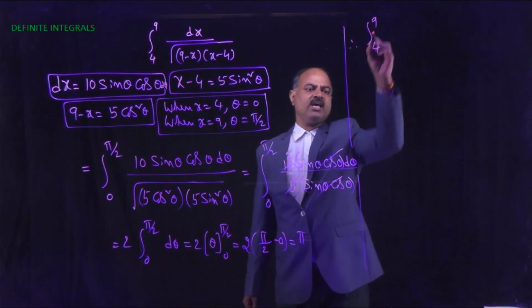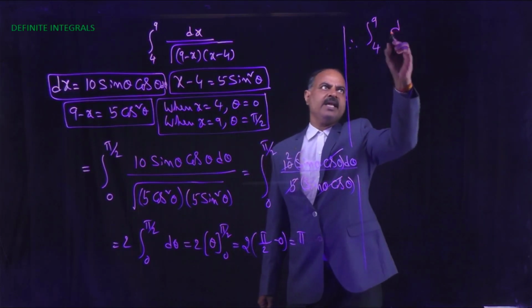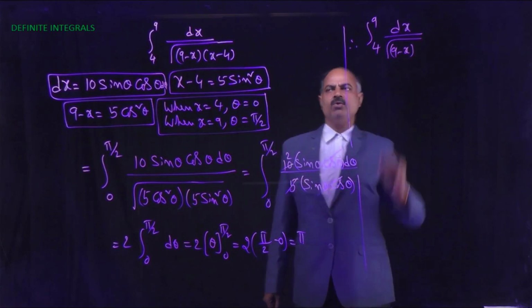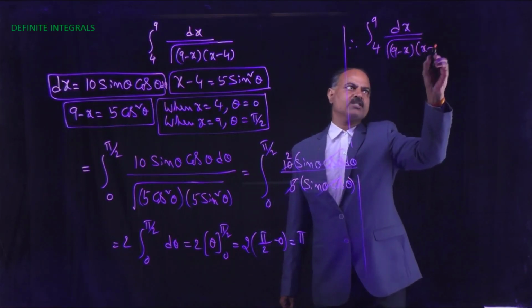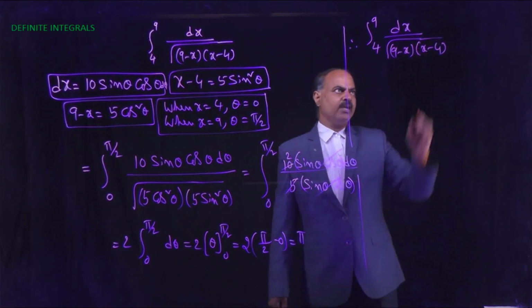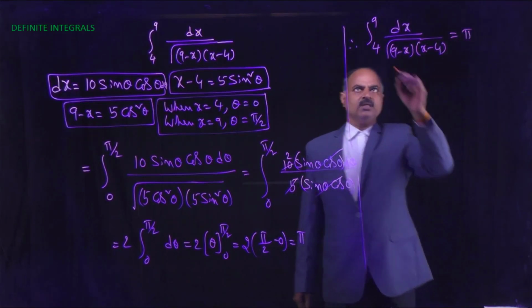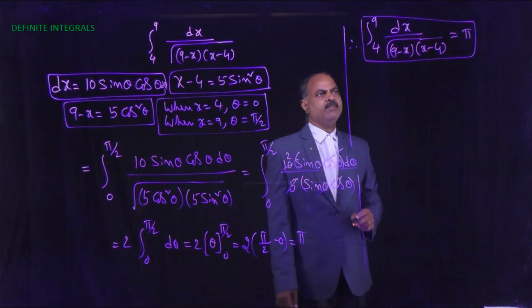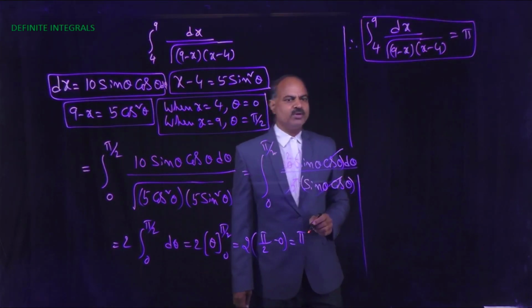Therefore integral 4 to 9 dx by square root of 9 minus x into x minus 4 equals pi.